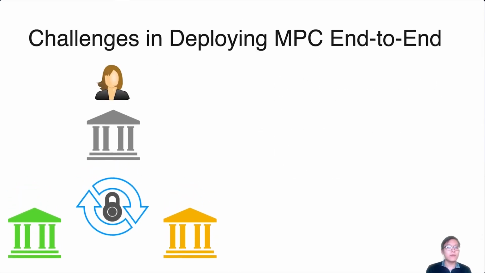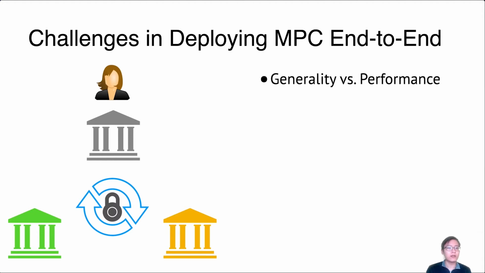Great, let's say the banks are impressed with MPC and want to deploy it into production. Let's say they decide to run decision tree inference, and they put Alice, who works at one of these banks, in charge of this secure collaboration. What are some of the challenges she might run into? Well, a couple challenges include balancing generality and performance, and balancing privacy and transparency. And we'll go over these challenges in more detail over the next few slides.